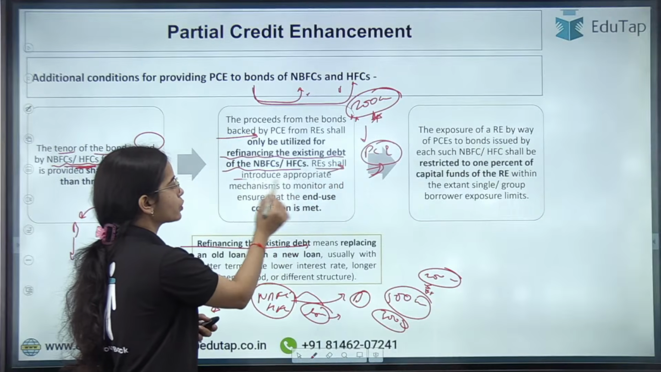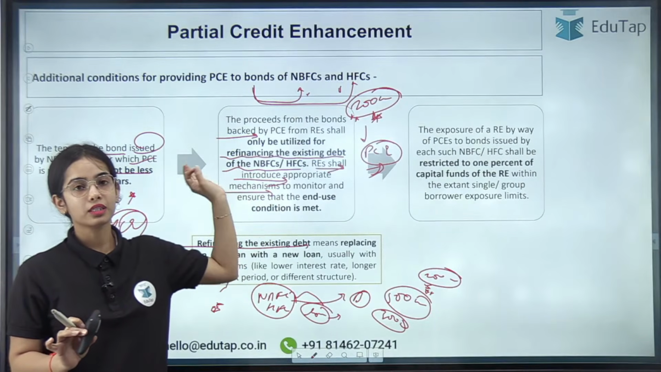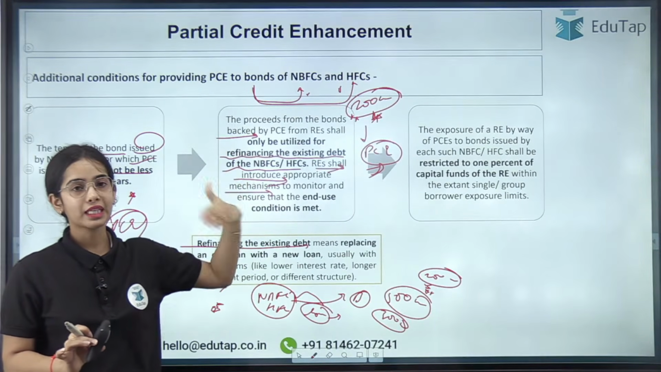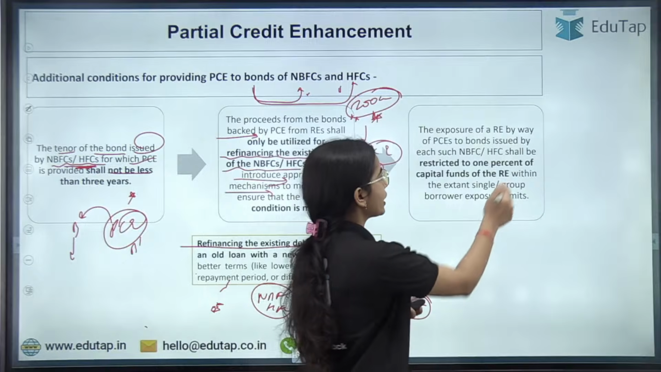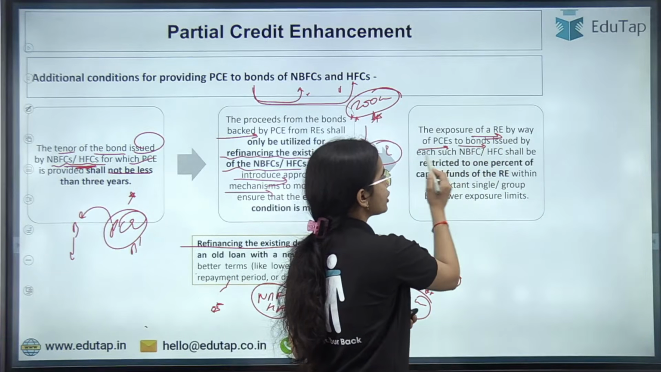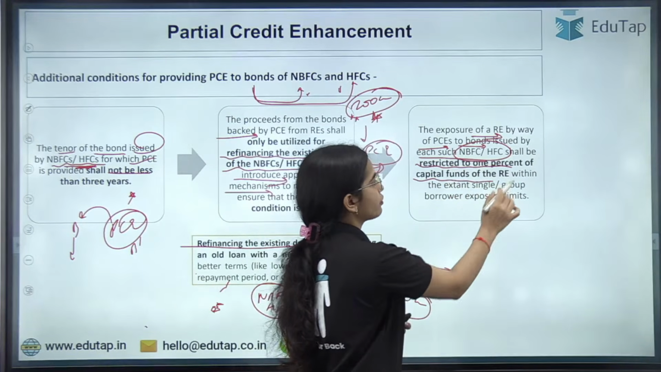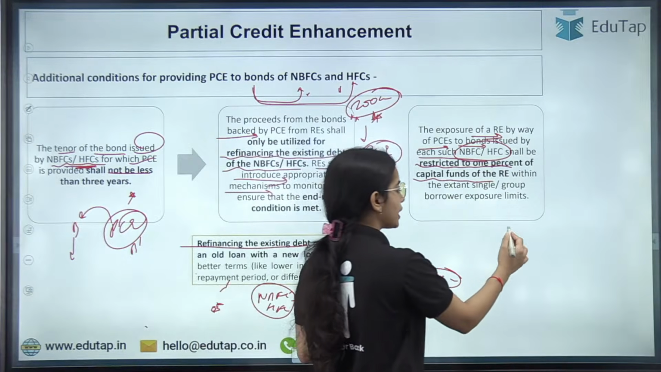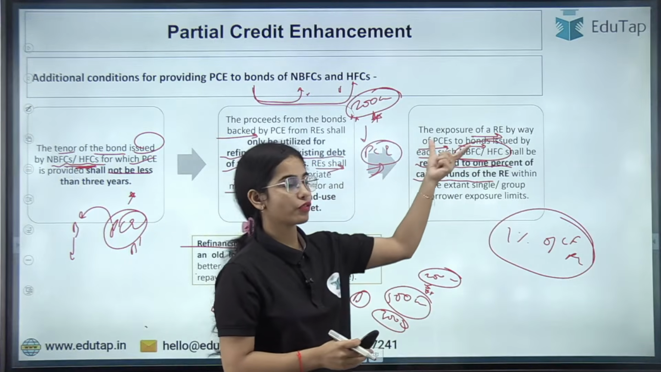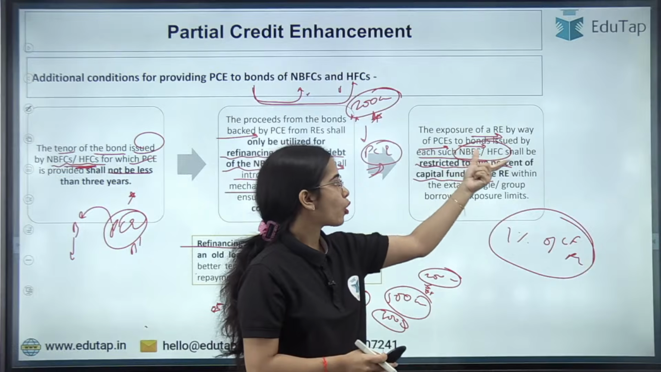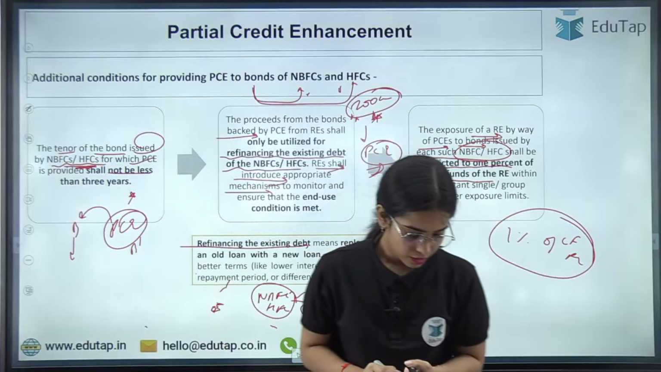So regulated entities shall introduce an appropriate mechanism to monitor and ensure that the end use condition is met, and the money received through the bond can be utilized only for refinancing the existing debt. Now, the exposure of a regulated entity by way of PCs to bonds issued by each NBFC or housing finance company shall be restricted to 1% of the capital funds of the regulated entity. So this is the limit for the exposure of the regulated entity through the PC to bonds issued by each such NBFC or HFC. Okay.